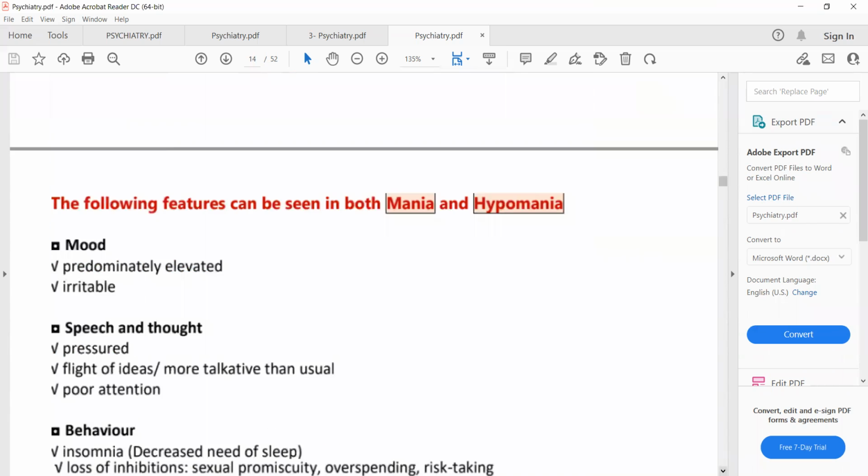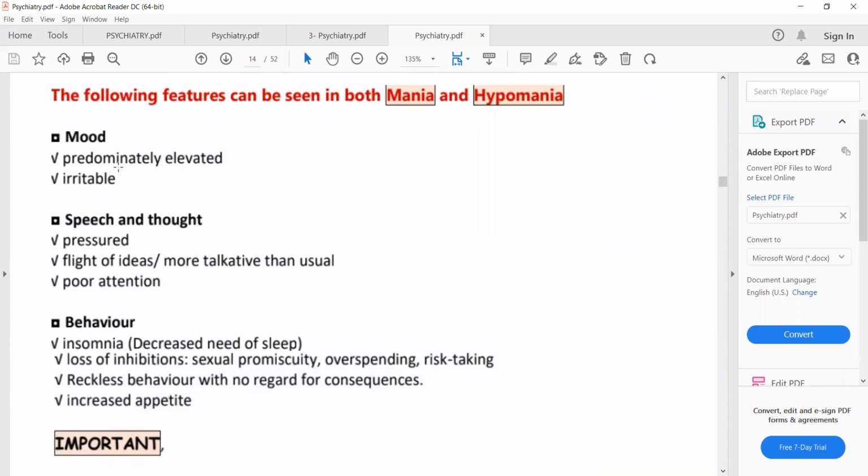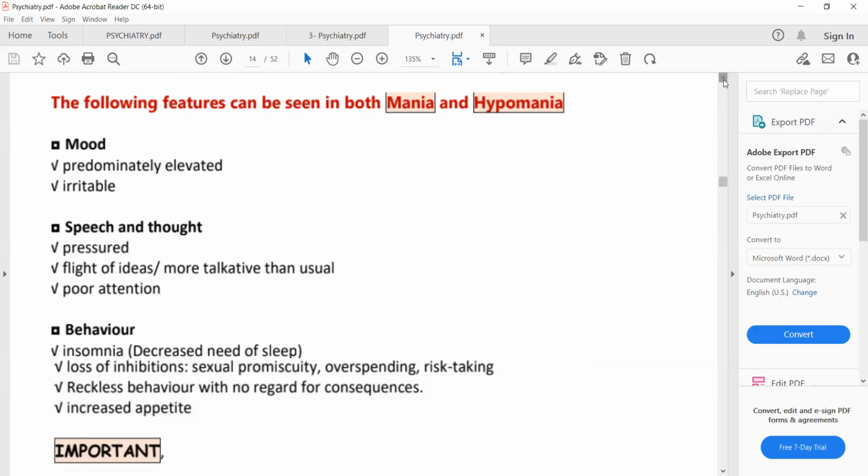Due to decreased activity of GABAergic neurons, the person usually has an elevated mood. He is irritable due to decreased GABAergic neurons. The person usually has pressured speech, flight of ideas, and poor attention. There is insomnia because of increased energy. There is decreased need of sleep, and due to loss of inhibition because of low levels of GABAergic neurons, increased sexual activity, overspending, and risk-taking behavior. So these symptoms are present in both mania and in hypomania.